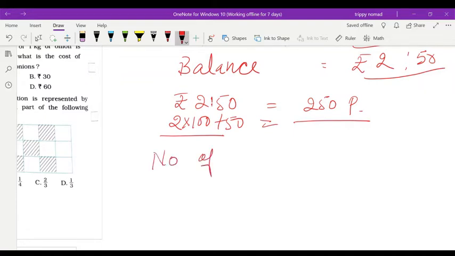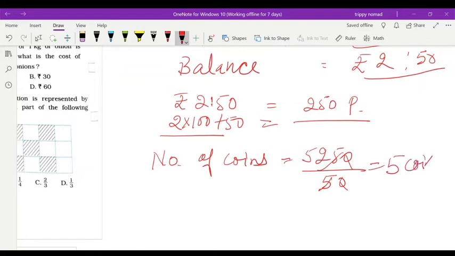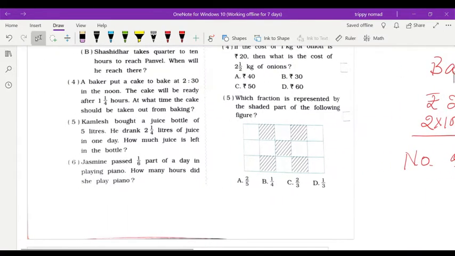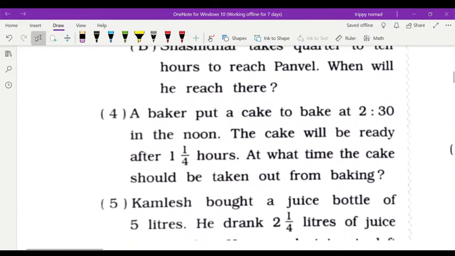So the number of coins he will get back is 250 divided by 50. How many coins? 5 fives are 25. So 5 coins he will get back of 2 rupees 50 paisa. Okay, so the answer will be 5 coins.